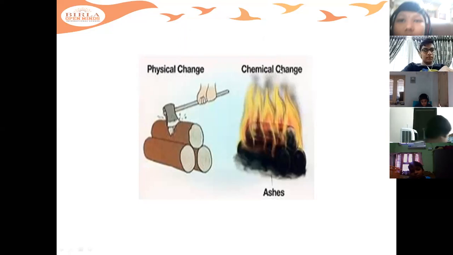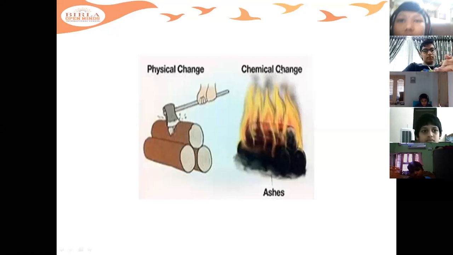And a few more examples like carbon dioxide, when dissolved in water, forms carbonic acid. When carbonic acid is allowed to rest, the carbon dioxide escapes out in the form of bubbles. Like when you drink cool drinks like Sprite, Coca-Cola, you'll find bubbles.